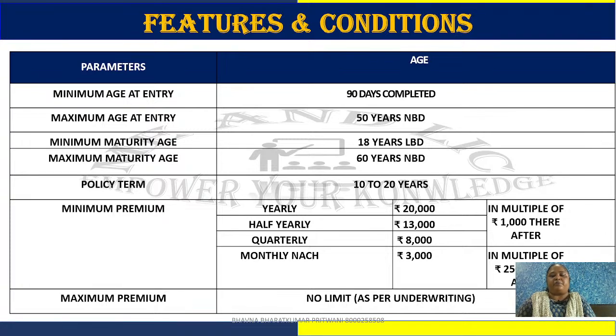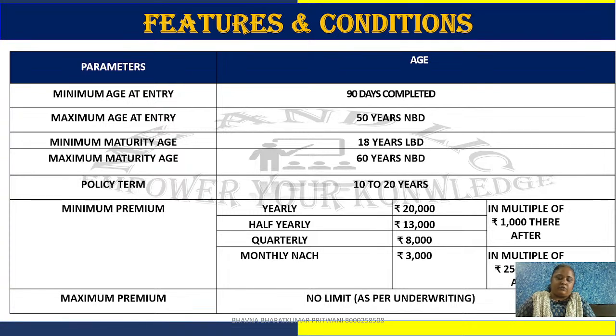So yearly minimum premium, as I said, if your clients are not affording the premium of 30,000 yearly, which is in Index Plus, or 40,000 yearly, which is in SIP, then you can convince them for 20,000 yearly, which can be increased in multiples of 1,000 rupees. Or half yearly premium 13,000, quarterly premium 8,000, which could be increased in multiples of 1,000, and monthly net, 3,000 is the minimum amount, which can be increased in multiples of 250 rupees.